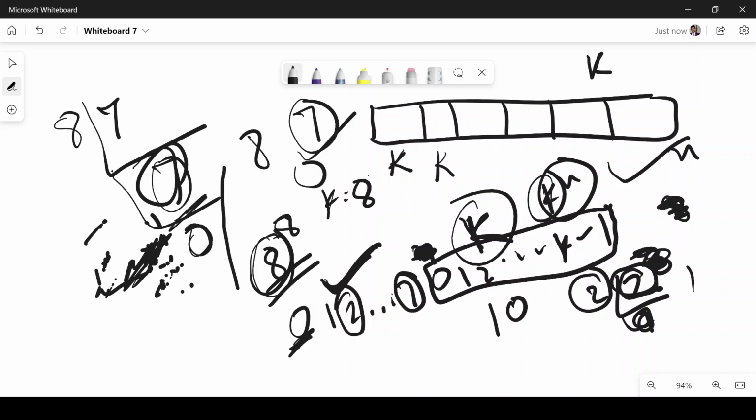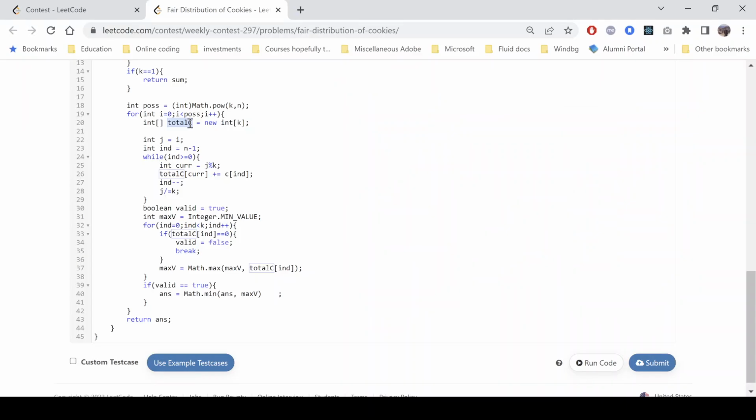And now comes the core logic, where we were saying that for each position, for each of the n elements, we have k possibilities. So k raised to n possibilities. Now we start traversing each possibility. So for every possibility, we basically have an array that tells how many candies are assigned to each and every student in the current possibility. Now the current possibility is j and index is n minus 1.